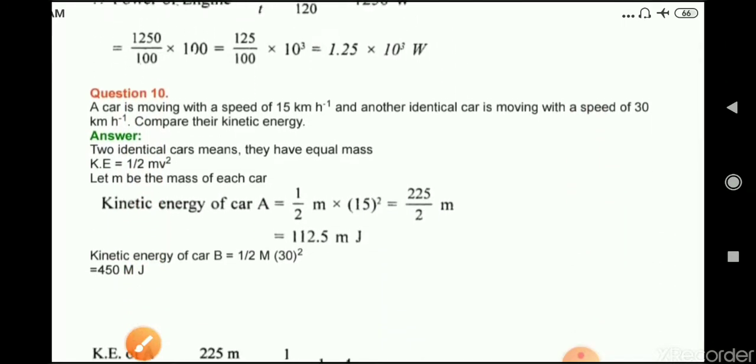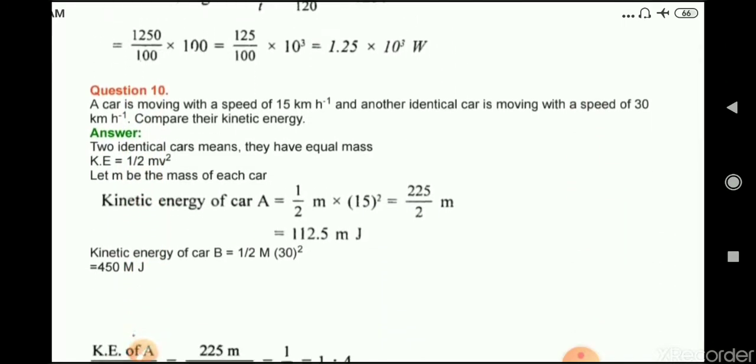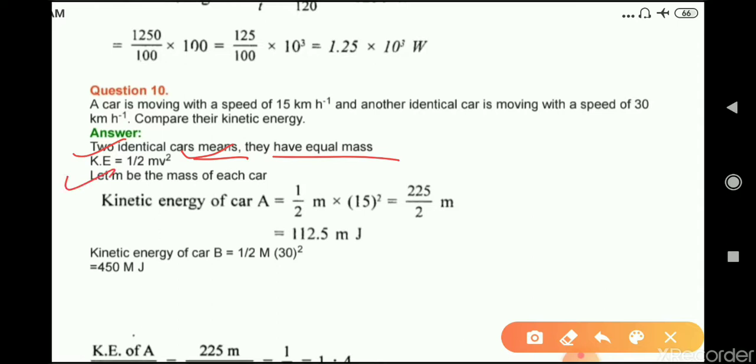Question number 10. A car is moving with a speed of 15 km per hour and another identical car is moving with a speed of 30 km per hour. Compare their kinetic energy. So two identical cars means they have equal mass. Kinetic energy is equal to half mv square. Let m be the mass of each car. Kinetic energy of car A is half mv square, here velocity for car A is 15.